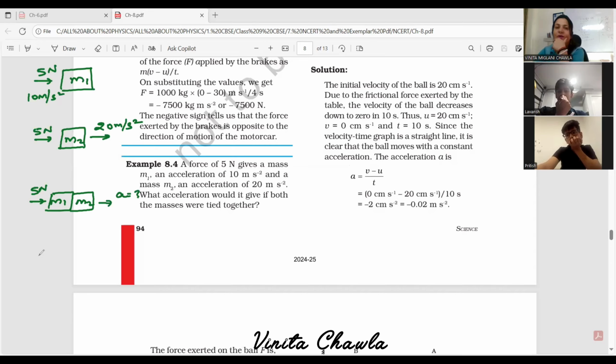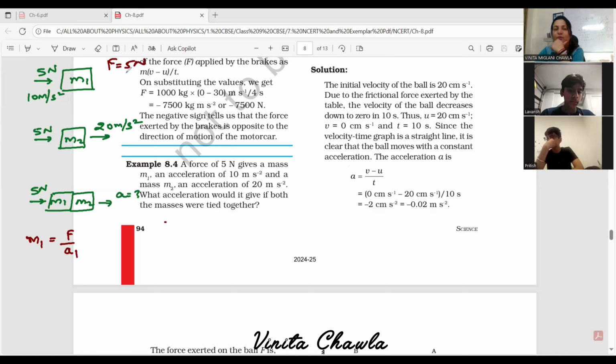So first we need to find M1 and M2, only then can we do this question, right? How will we do this? Any idea? We can write force as 5 Newton every time because it is the same, so we can use F for 5 Newton. This is A1 and this is A2. So F is M1 A1, no? Yes, ma'am. So mass into acceleration is force, and therefore mass is force upon acceleration.